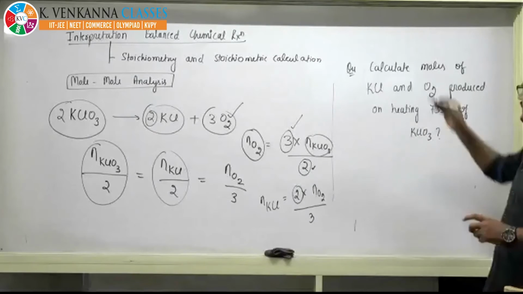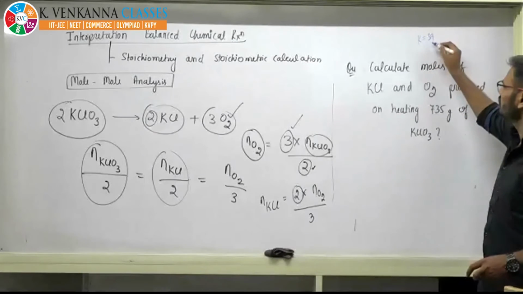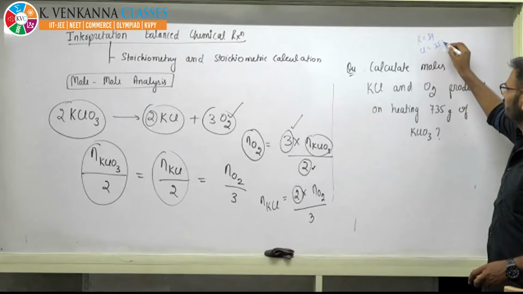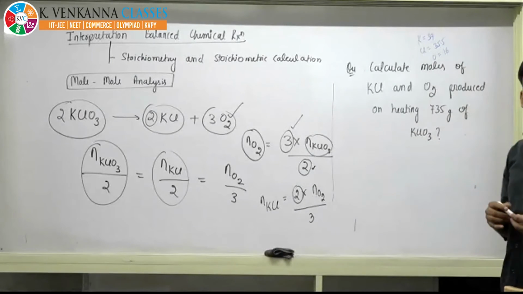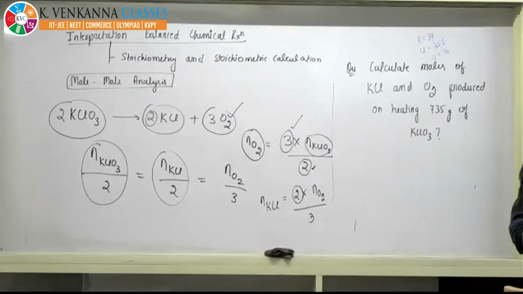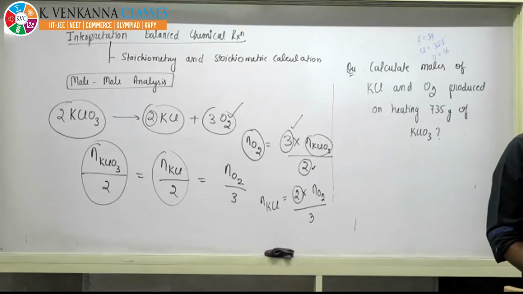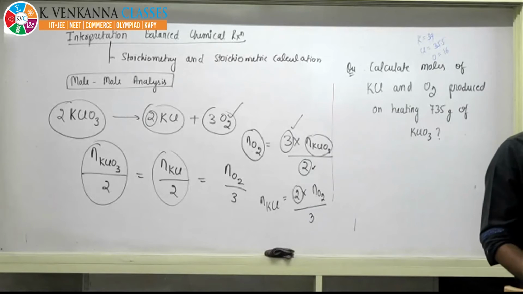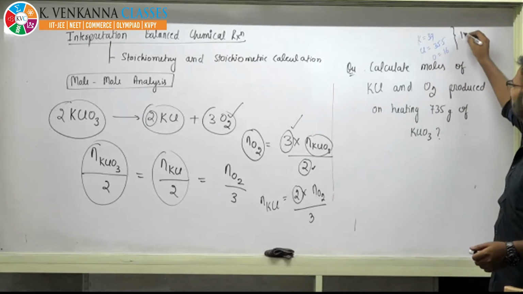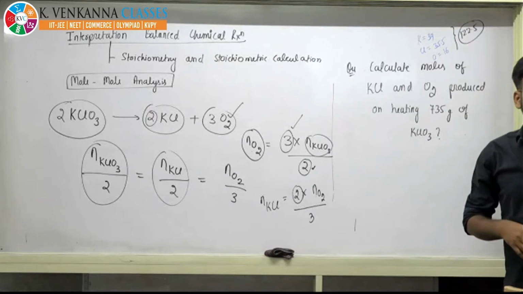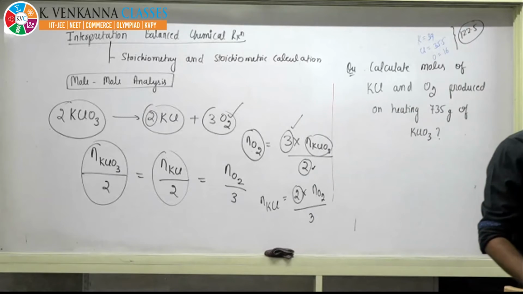You can take K as 39, chlorine as 35.5, and oxygen you already know, 16. I think that will be challenging for you. What is the molar mass of KClO3? The mass should be 122.5. 122.5 for KClO3. Now I have helped you.